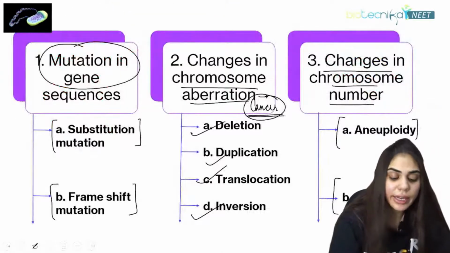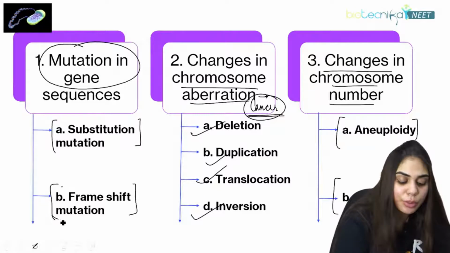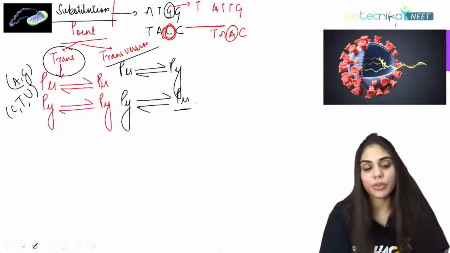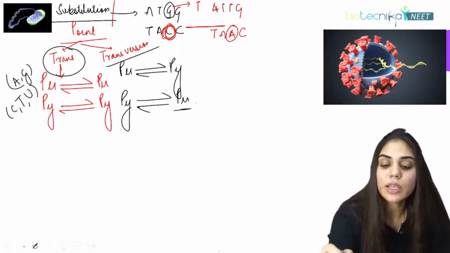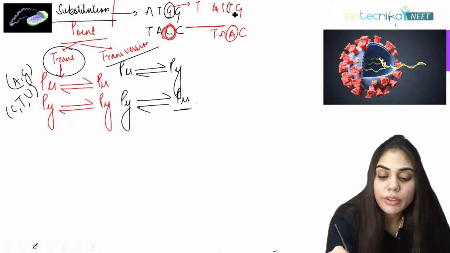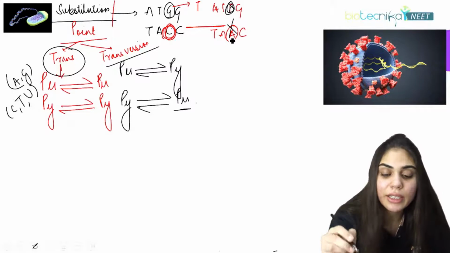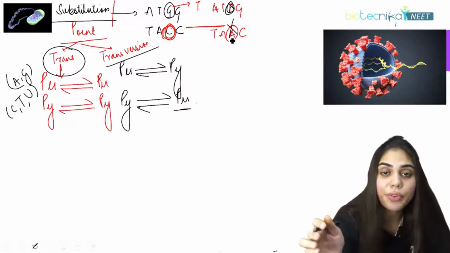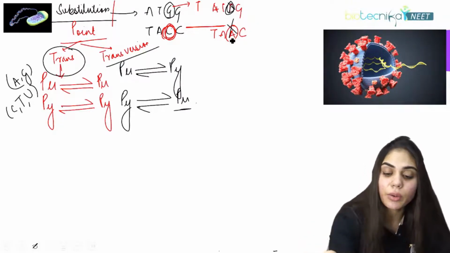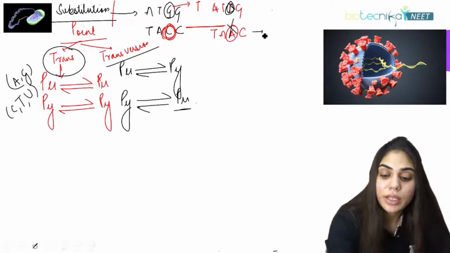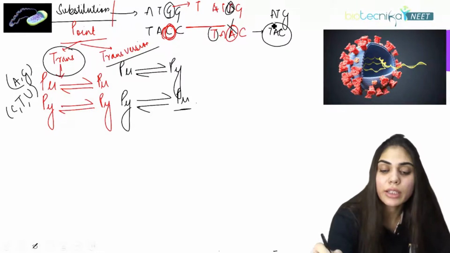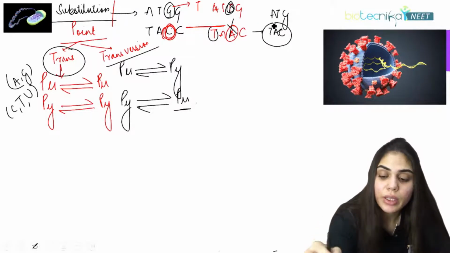The last category we have is frame shift mutation. What is this frame shift mutation? Suppose in this sequence, one base is getting deleted. It will shift the frame, it will shift the genetic code. Now the final code becomes ATG and here it becomes TAC. We all know that the protein that is formed is due to the triplet codon.